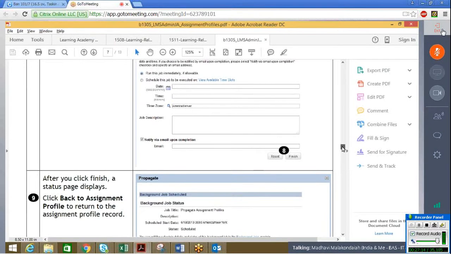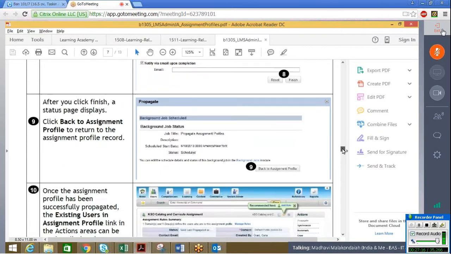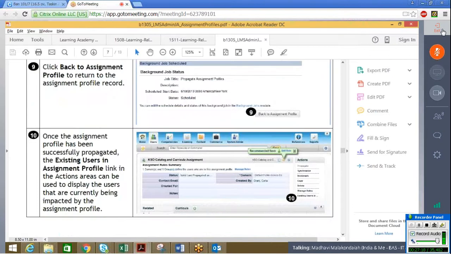So by then, for all the users, this particular curricula will go into their learning homepage under curricula, because this is a curricula. If you go with the catalog, it will go into their catalog search. So that was from the propagation side for an assignment profile.